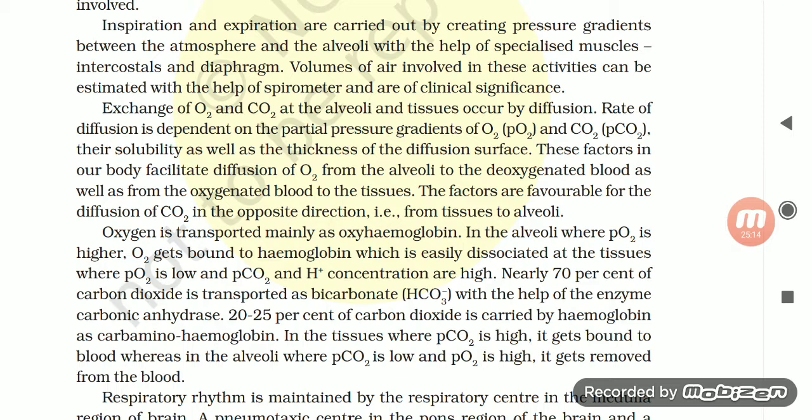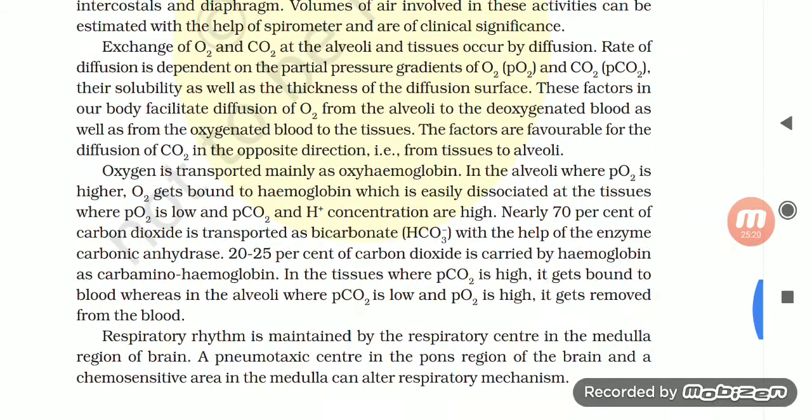Nearly 70% of the carbon dioxide is transported as bicarbonate, HCO3-, with the help of the enzyme carbonic anhydrase. 20 to 25% of the carbon dioxide is carried by hemoglobin as carbaminohemoglobin. In the tissues where partial pressure of carbon dioxide is high, it gets bound to blood, whereas in the alveoli where partial pressure of carbon dioxide is low and partial pressure of oxygen is high, it gets removed from the blood.